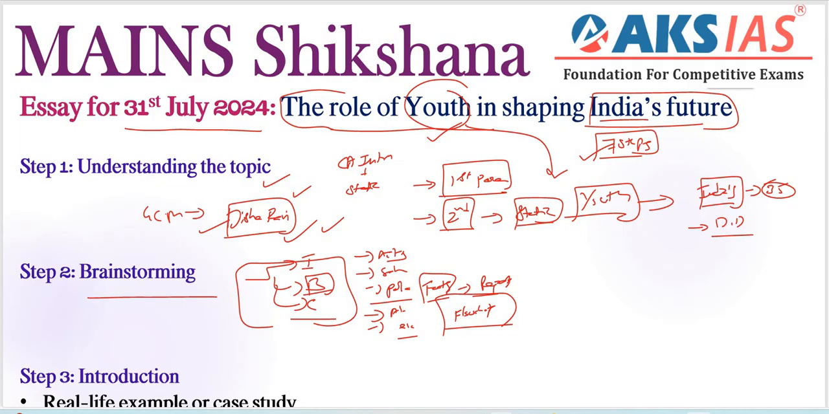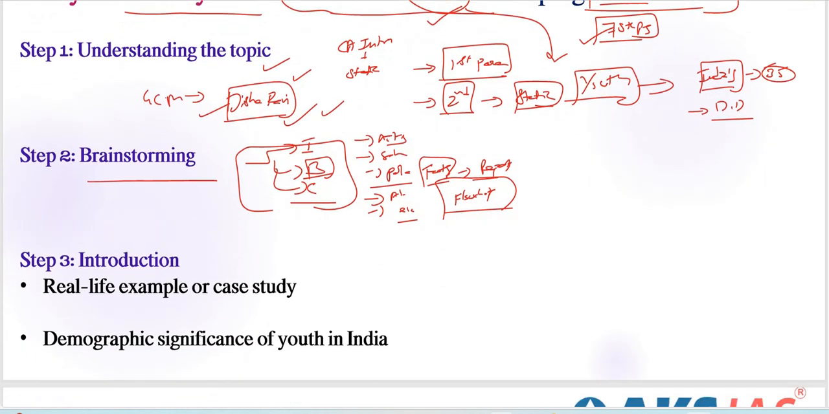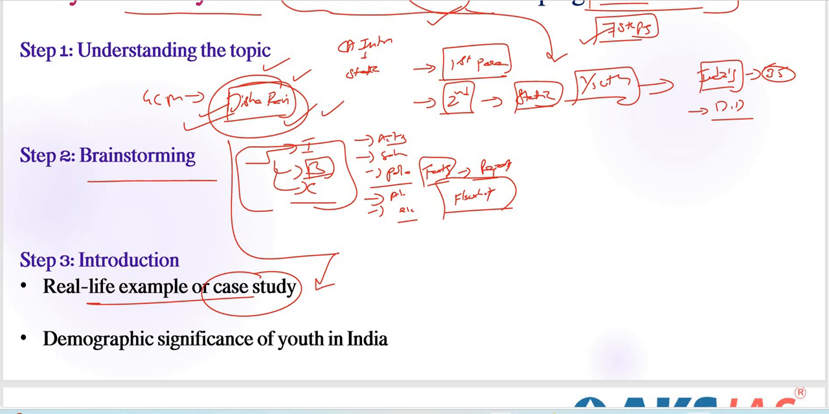Right? So coming to our step 3, here we have the introduction. Here a real life example or case study. Already we have included the Disha Ravi case, we can include it here, right? A real life example or case study, right? Then the demographic significance of youth in India.